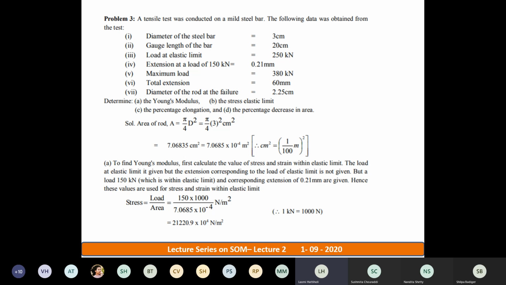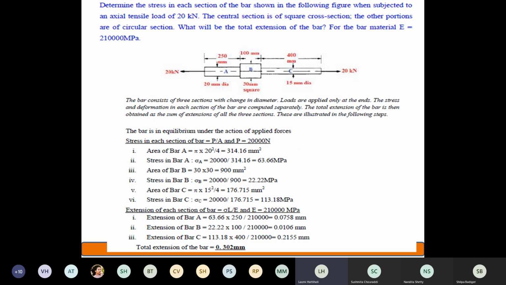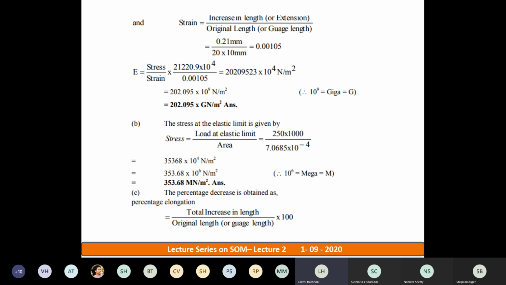You can keep your answer in Newton per mm square also, not an issue at all. Okay, so you will get an answer here, stress at 150 kilonewton load. Next thing is you should calculate strain. So let's calculate the strain now. Strain is equal to increase in length divided by original length. So strain at 150 is 0.21 mm, which is already given to you in the question, divided by original length.